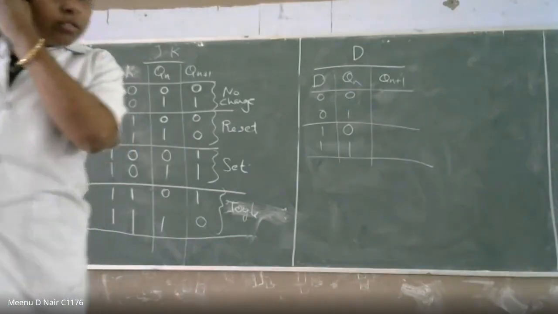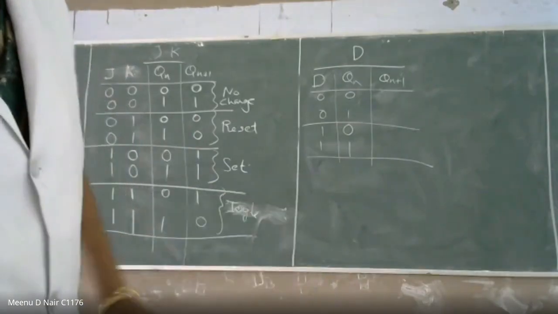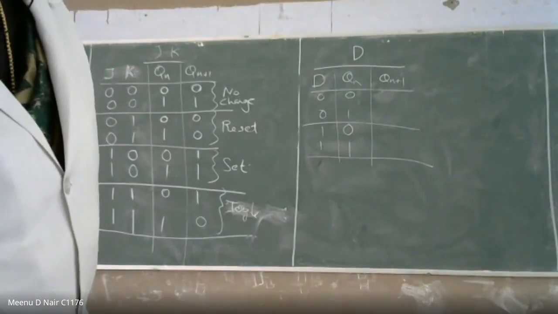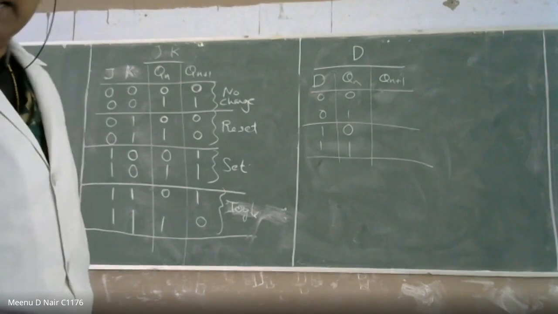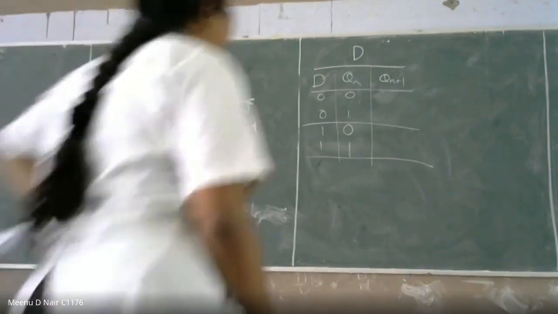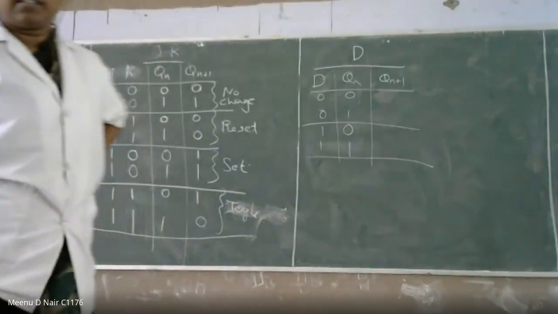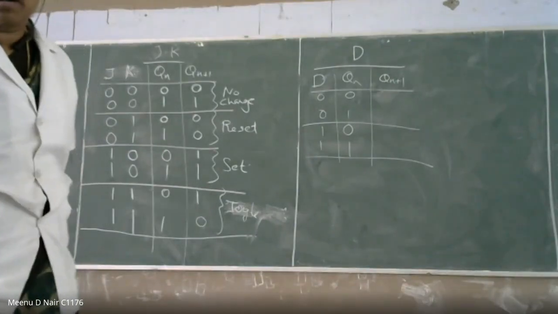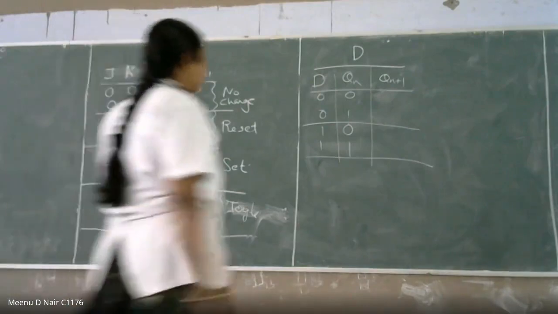A and B, why no response? 17P 228. What is the next state of D flip-flop? Nitin Kumar, what is the next state of D flip-flop?